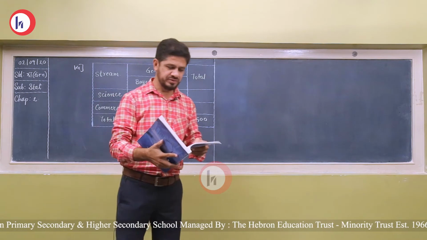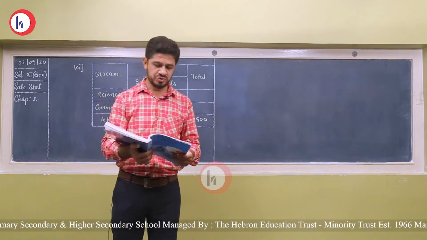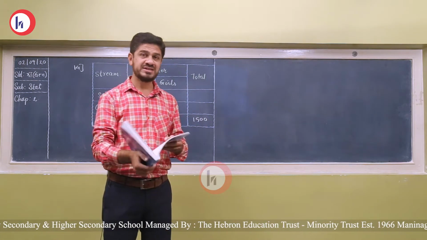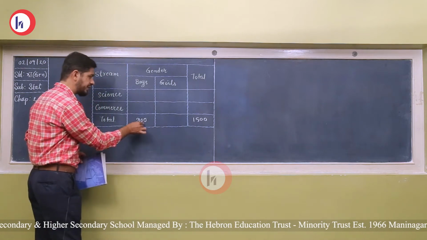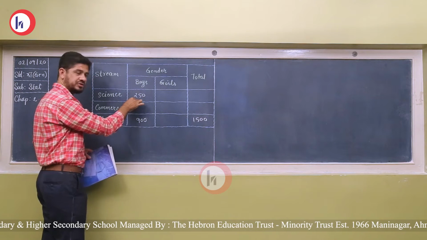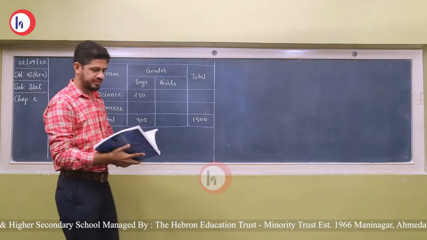It isn't mentioned whether they are studying in science or in commerce. So the total number of boys was 900, and of them 250 were in science stream. Among the 900, 250 studied in science. So the number of boys who study in science is 250.